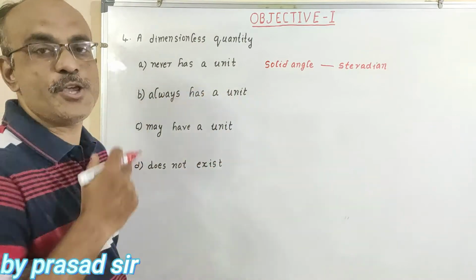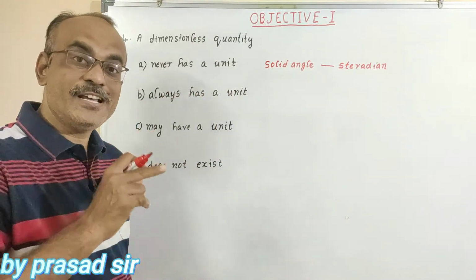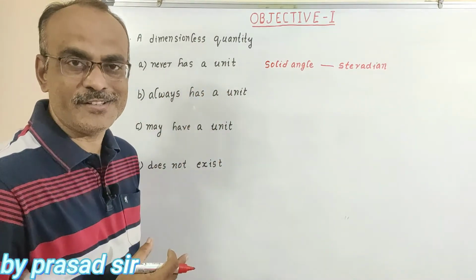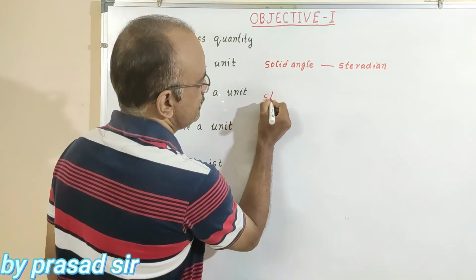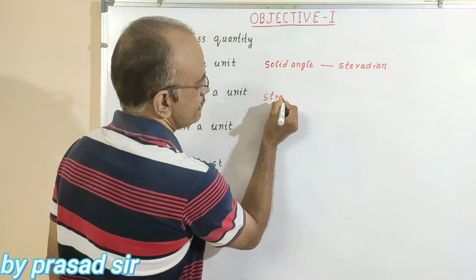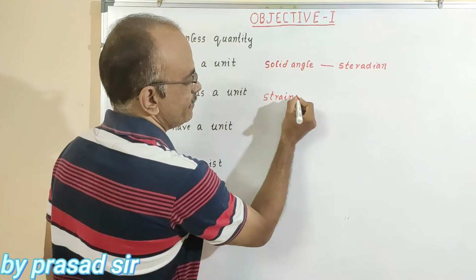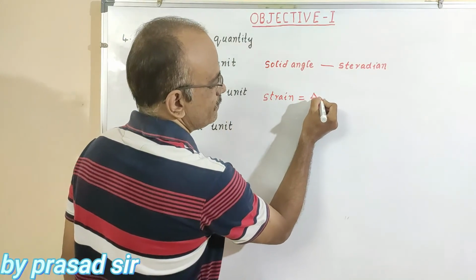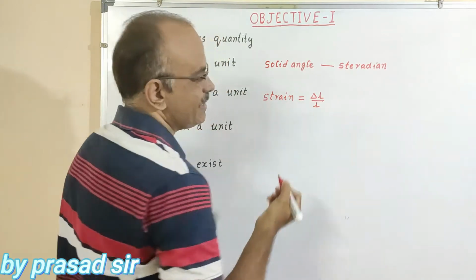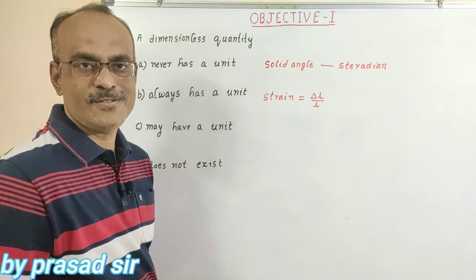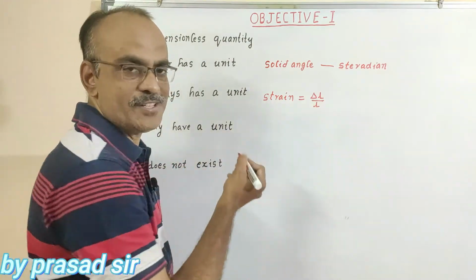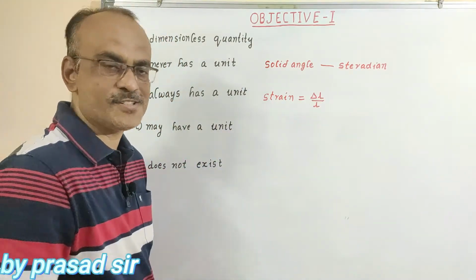Now, always has a unit. Dimensionless quantity always has a unit. To solve this one, we will take the example as strain. Strain is nothing but change in length, that is delta L by L. So L by L becomes 0 dimensions.